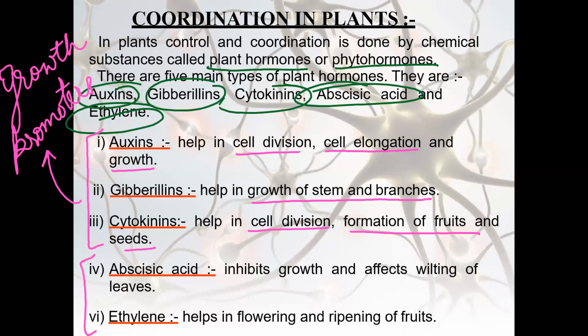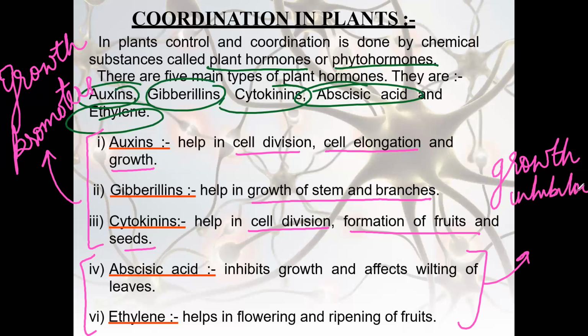And these two are known as growth inhibitors, because the 4th and 5th hormones inhibit the growth. Ethylene is in the form of gas.